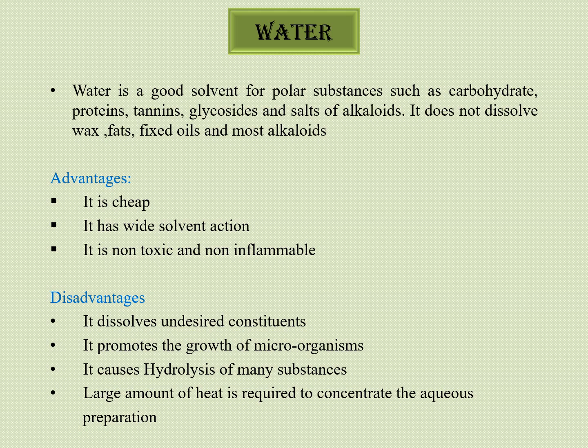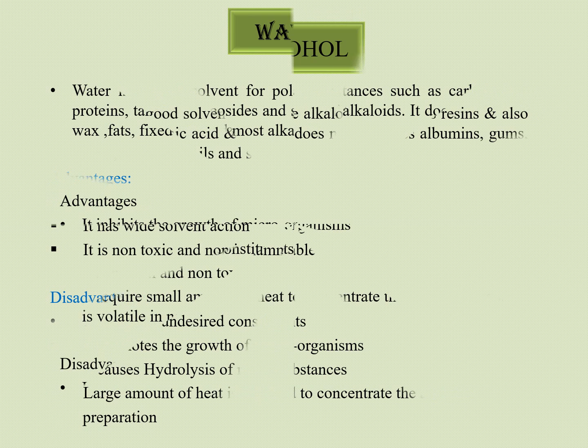First, we will see water. Water is a good solvent for polar substances such as carbohydrates, proteins, tannins, glycosides and salts of alkaloids. It does not dissolve wax, fats, fixed oils and most alkaloids. Advantages of water: it is cheap, it has wide solvent action and it is non-toxic and non-inflammable. Disadvantages of water: first, it dissolves undesired constituents. Second, it promotes the growth of microorganisms. Third, it causes hydrolysis of many substances. And fourth, a large amount of heat is required to concentrate the aqueous preparation.